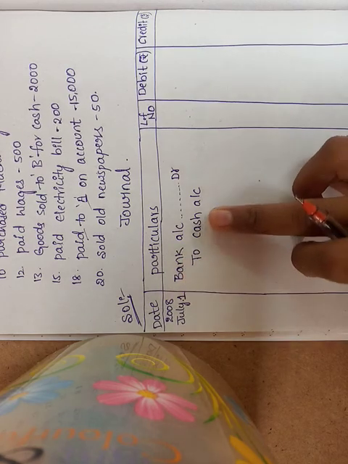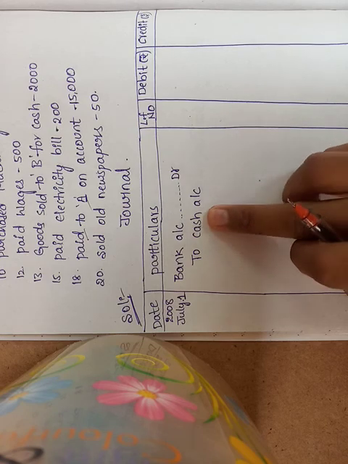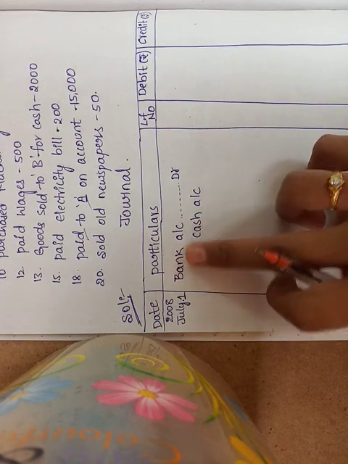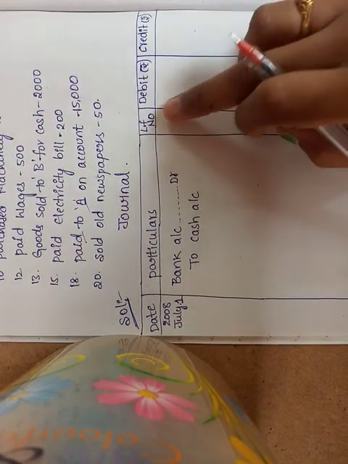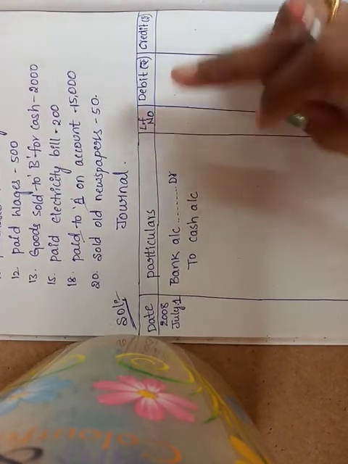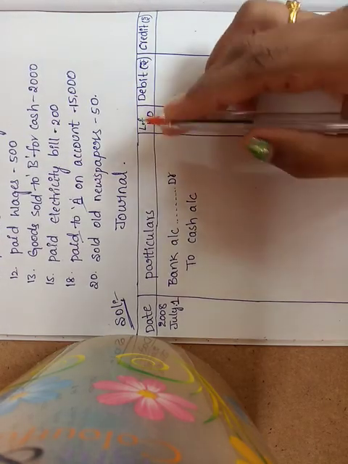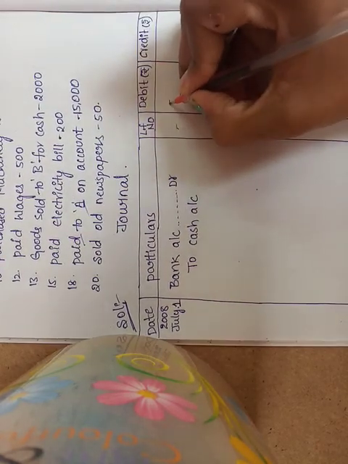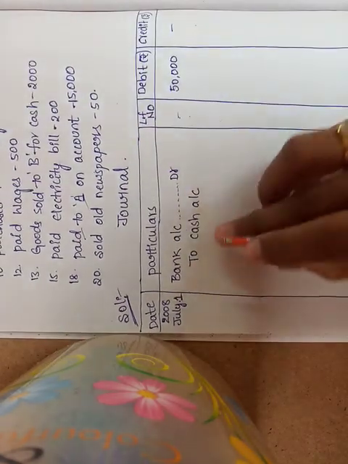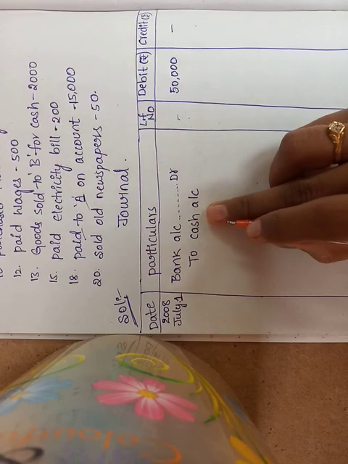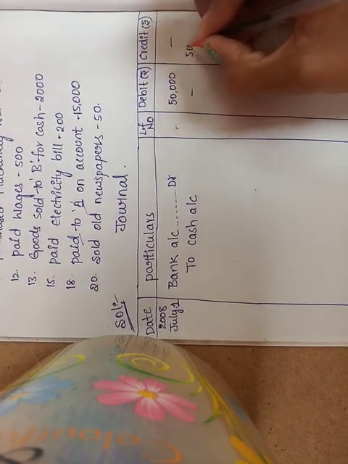Cash is going out, so cash is written on the credit side. Leave the LF number. LF number means ledger folio number, so here we do not write any numbers. The amount is 50,000 in the debit column, and it is also 50,000 in the credit column.